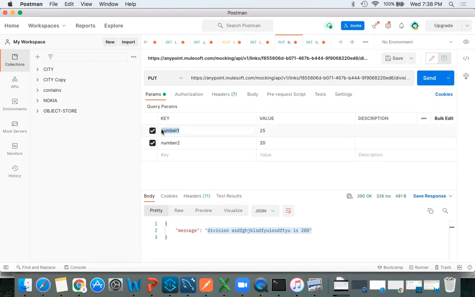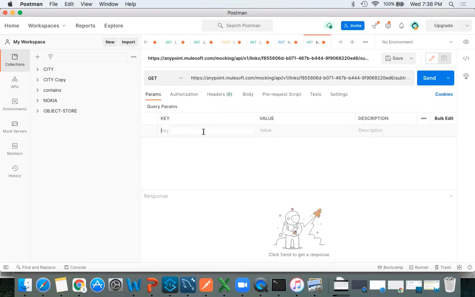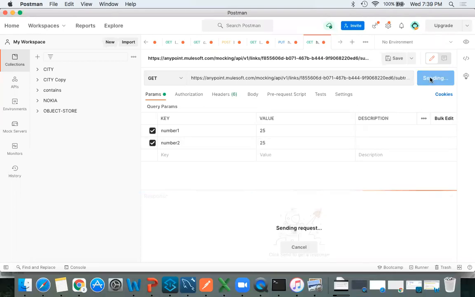If you have patience, you can type it. Now, number 1. You can provide some dummy value. Next, similarly, you can paste number 2 and then write 25. Now, click on the send button.